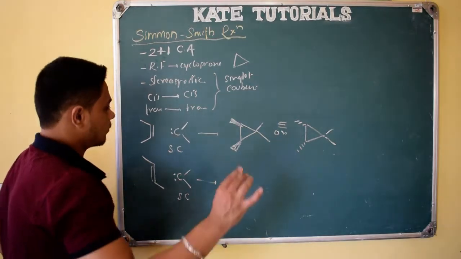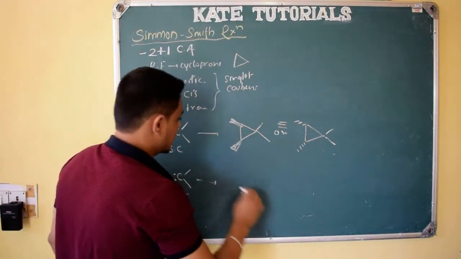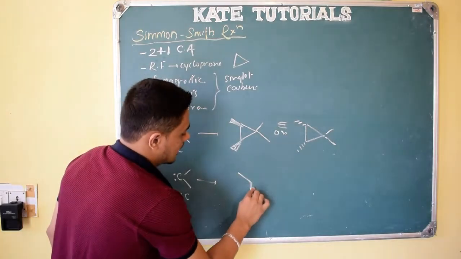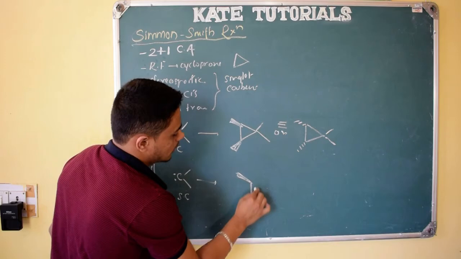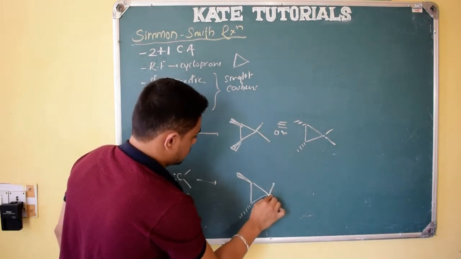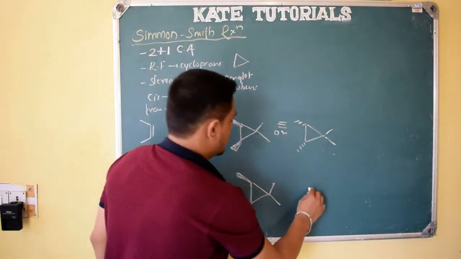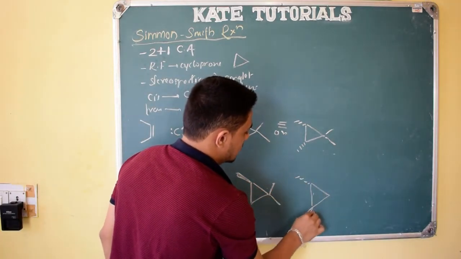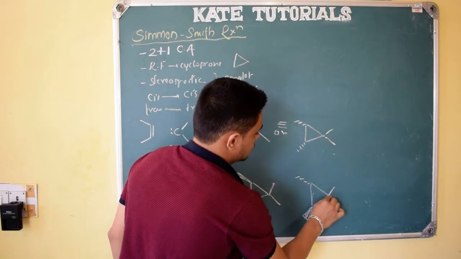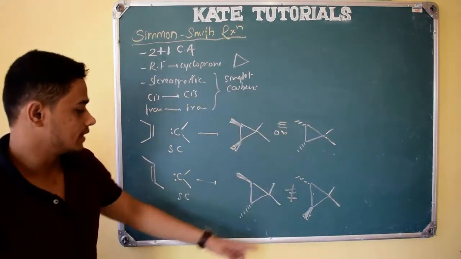Now we should not bother about that. Now we shall only concentrate on the Simmons-Smith reaction, right? So trans means here what happens? One will be above, one will be below. This product we will get, and one more product will be like this. This will be below and this will be above. These are not the same, but here these are the same.